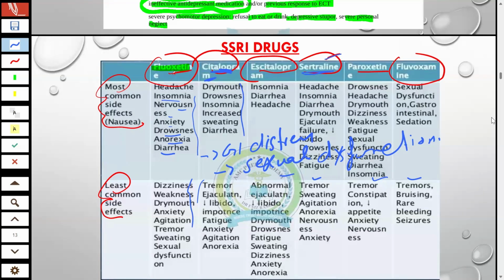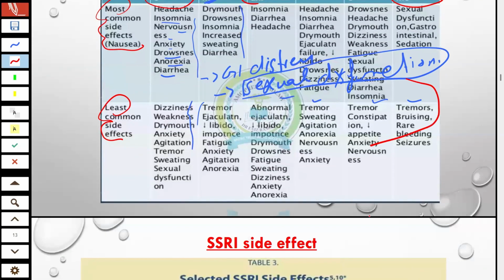What will you do? In this case, where the patient presents with sexual dysfunction, in antidepressants we have a rule that you do not abruptly stop the drug. For example, a patient in your clinic tells you about the side effect of SSRI, and the side effect is sexual dysfunction. Then you have to firstly taper off the drug.